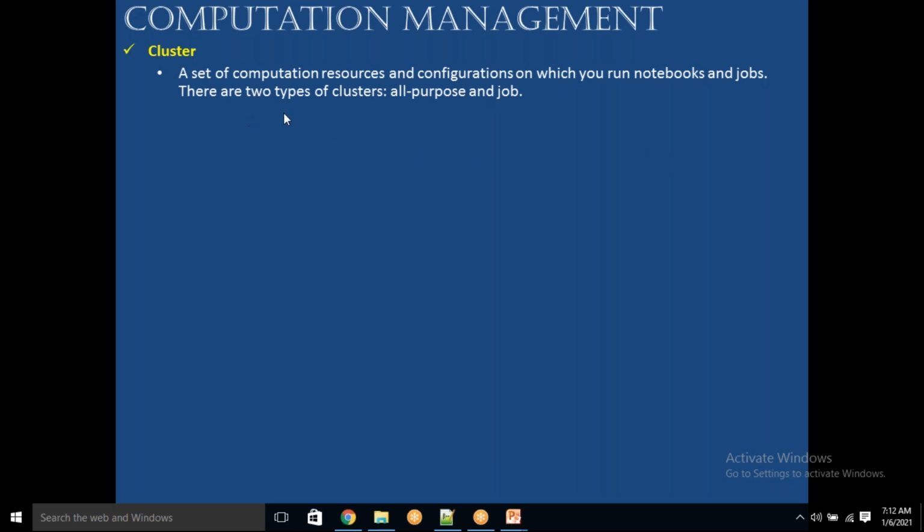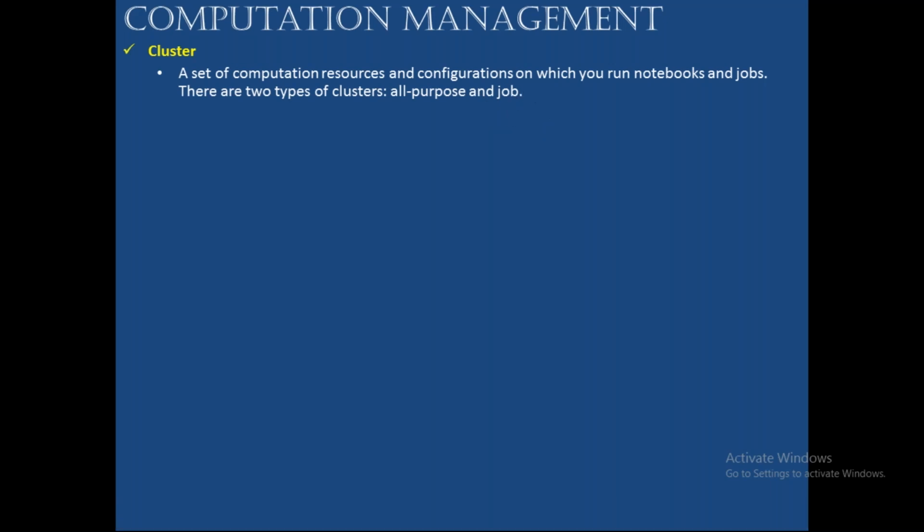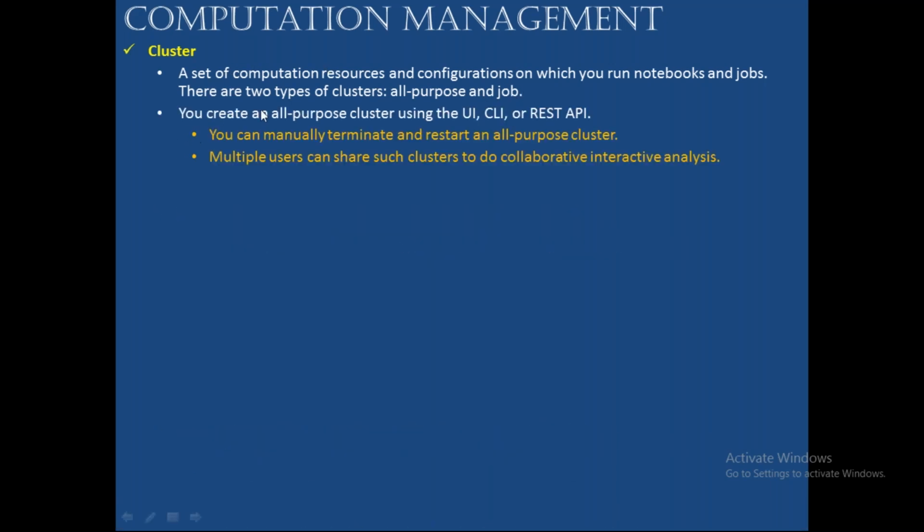And remember, there are two types of clusters we have. One is the all-purpose cluster. The second one is called a job cluster. In interviews, this is very important. People will ask, how many types of clusters do we have? Two types, all-purpose and job cluster. Now we'll see. You create an all-purpose cluster using the UI, CLI or REST API. First I'm talking about the all-purpose cluster. So we are going to create the all-purpose cluster using the UI, CLI, REST API.